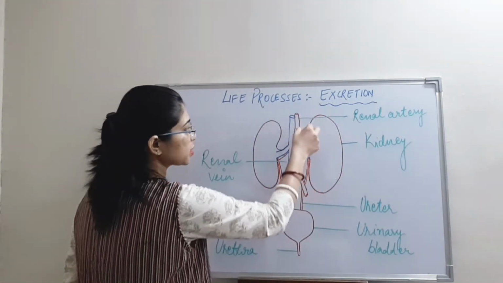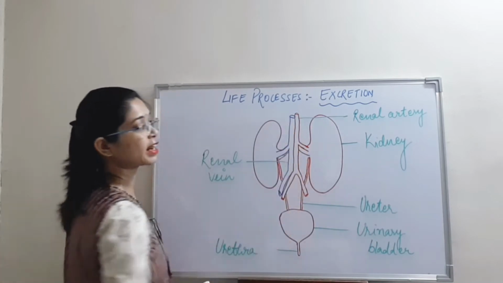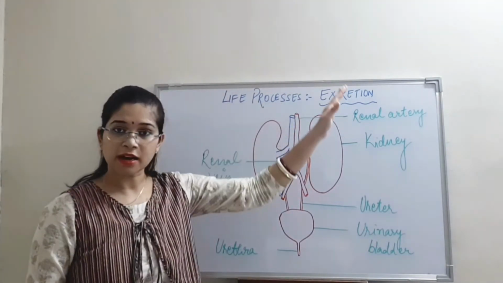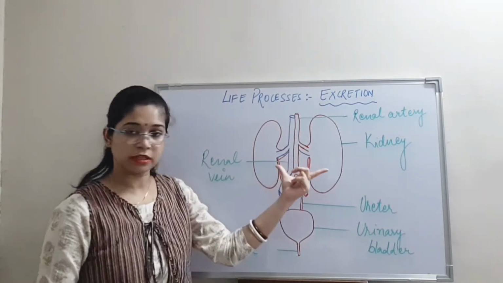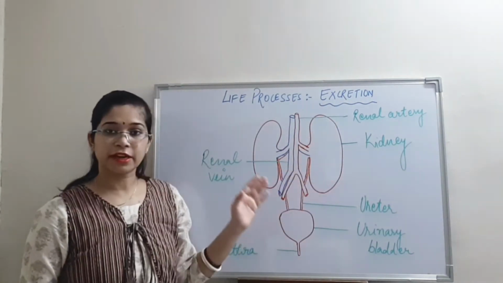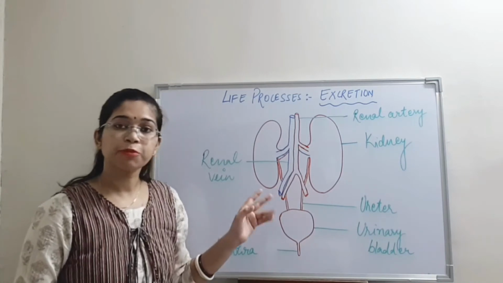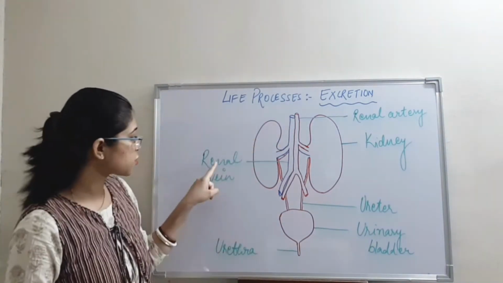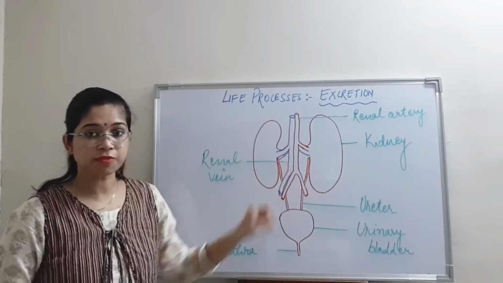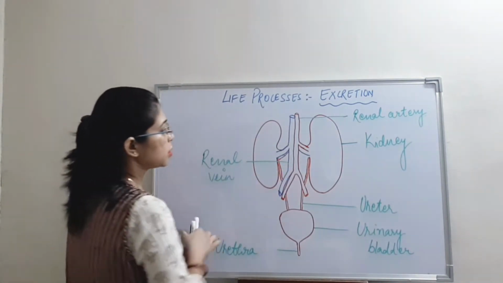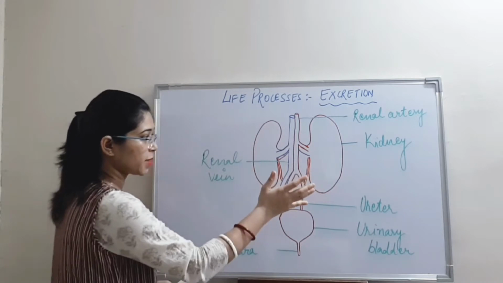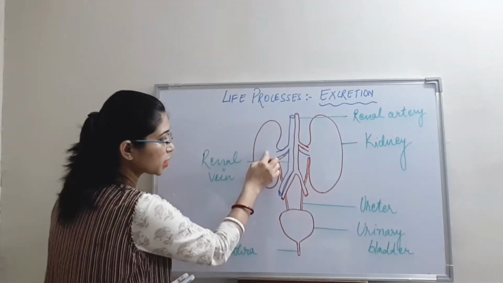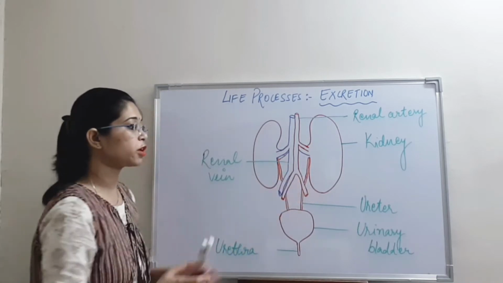First one, this red color, if you are able to see, this is the renal artery. This renal artery carries blood from all the parts of our body to the kidneys. In the kidney, the filtration takes place. The pure blood goes away from the kidney through the renal vein, this blue colored tubular structure. After the filtrate is formed, that is eliminated out from the kidneys to the ureters and from the ureter to the